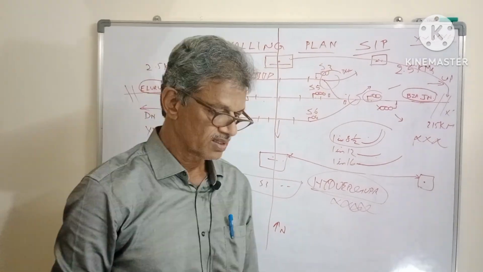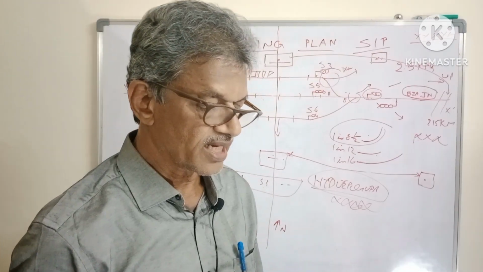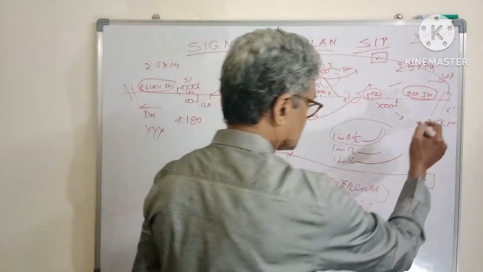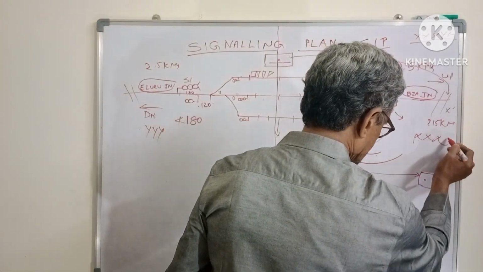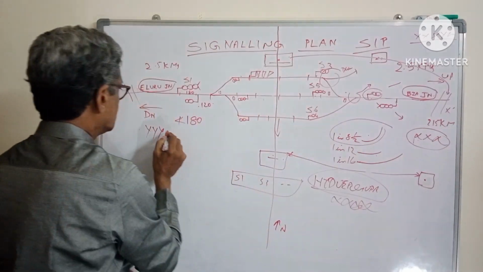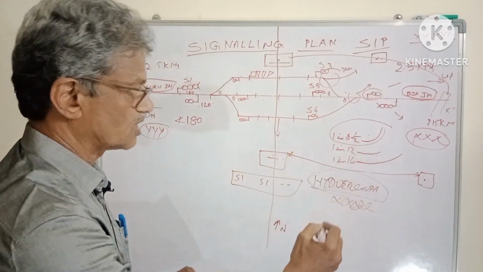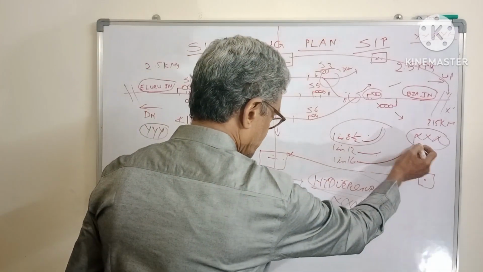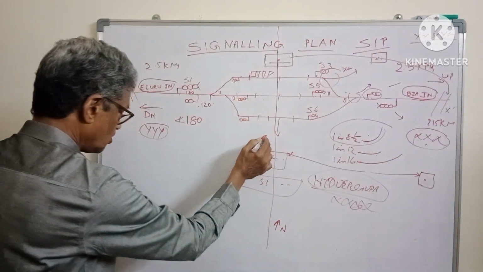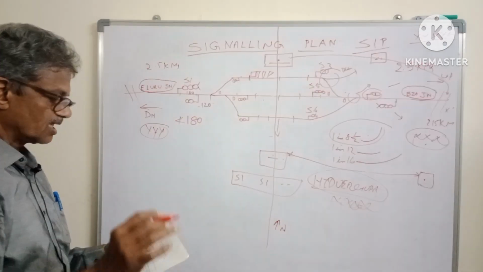Next one is the stations with the distance on either end of the station. Already we have discussed the station name. For example, XXX here, YY here. This is the end station with the distance also. How many kilometers from this station to this station, and how many kilometers from this station to this station. That information also should be available.